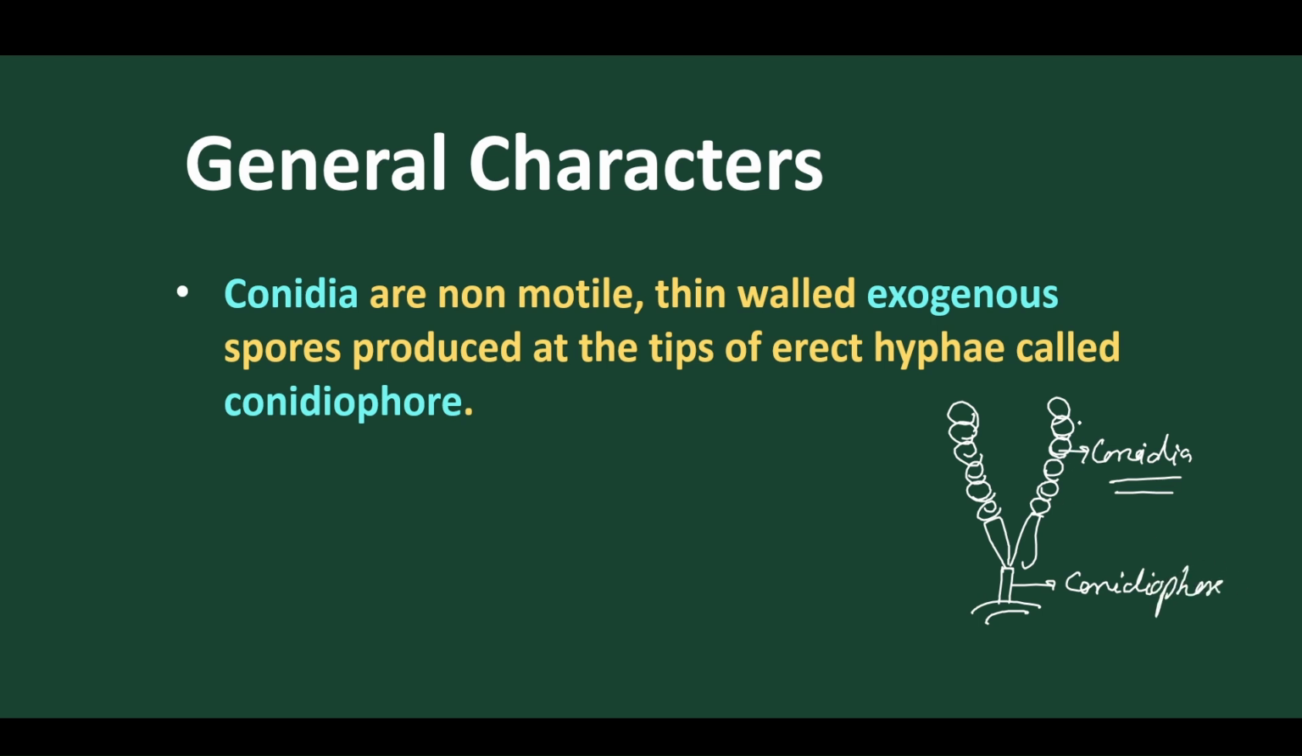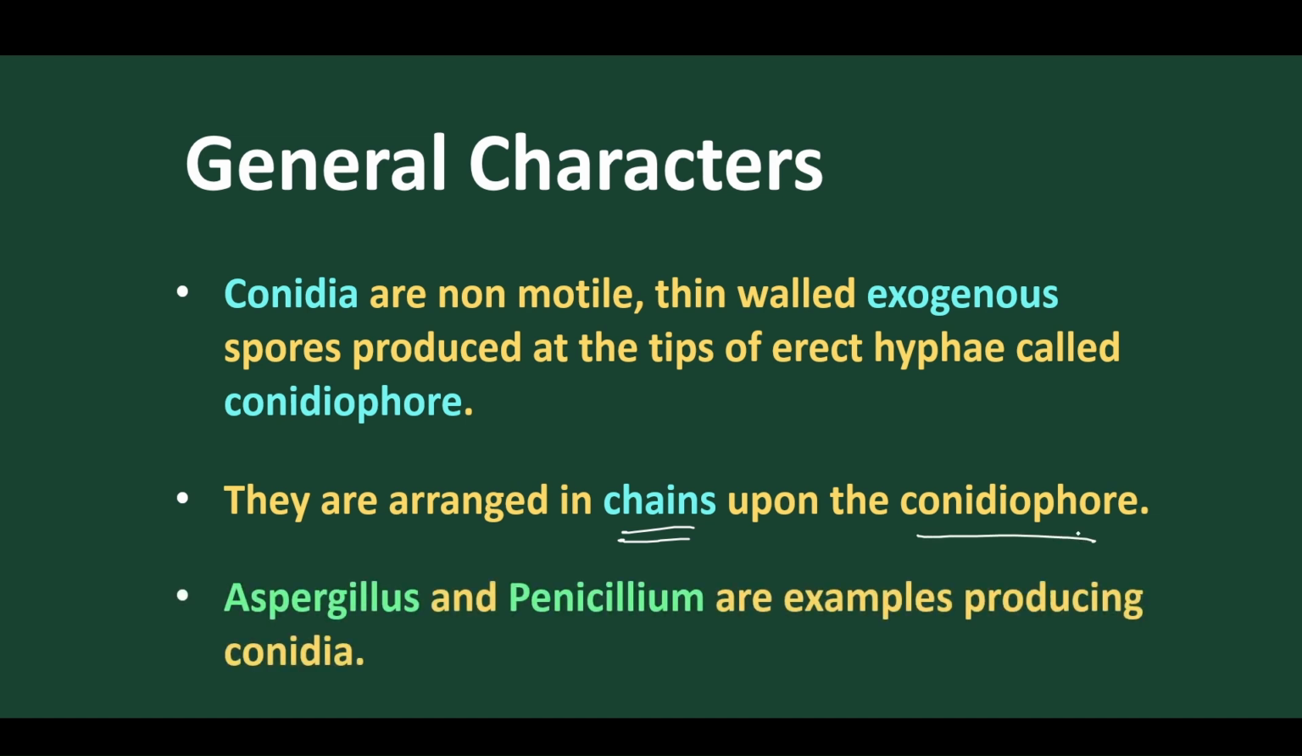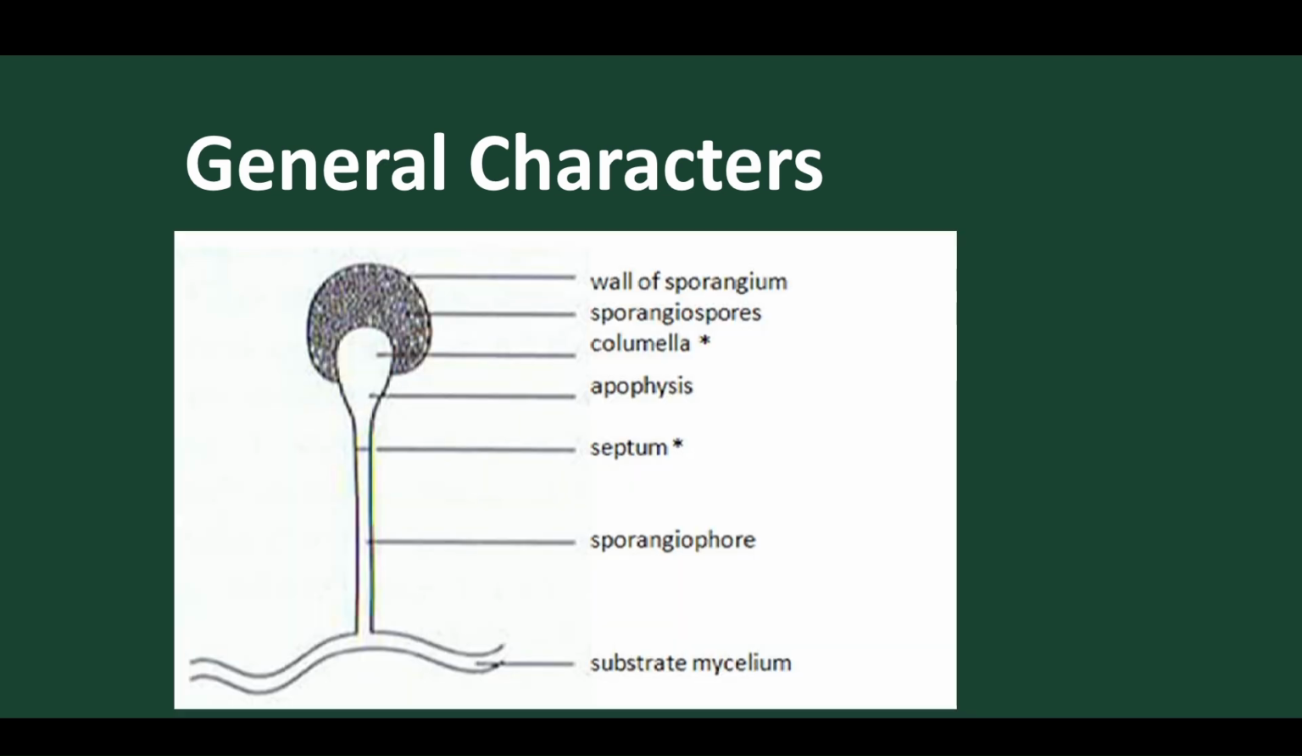Got it clear? So the chain of spores present is called conidia, and this is exogenous because it is present outside the sac. It is exposed out. So these are exogenous spores. Clear? They are arranged in chains on the conidiophore. The conidiophore is the stalk, and the best examples of conidia are Aspergillus and Penicillium. These are the best examples of the conidial mode of reproduction.